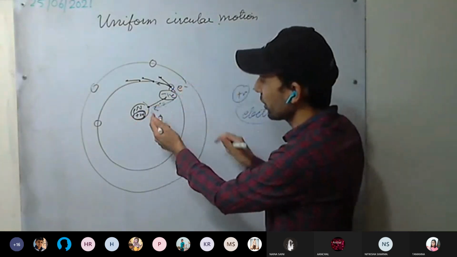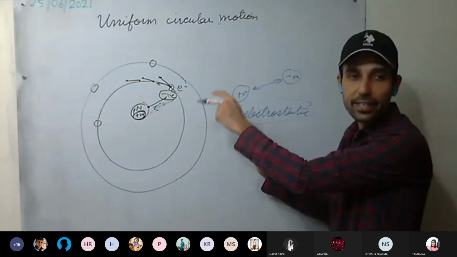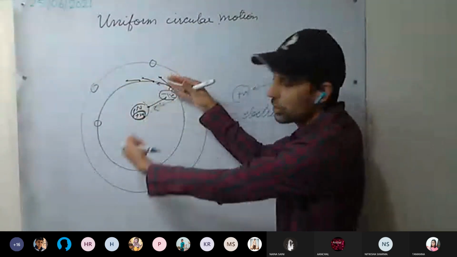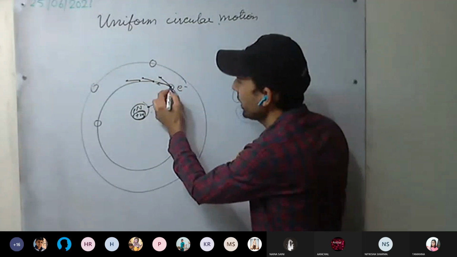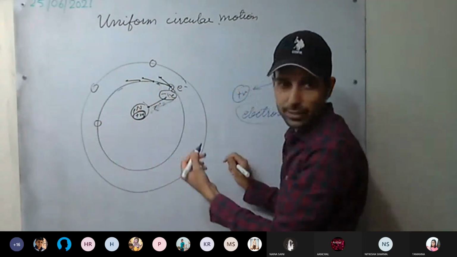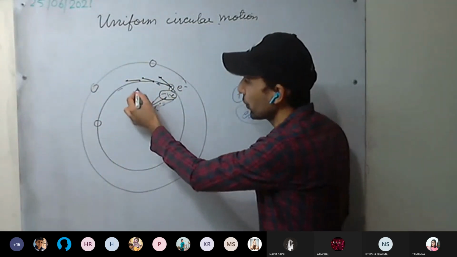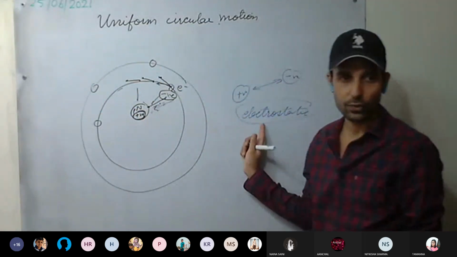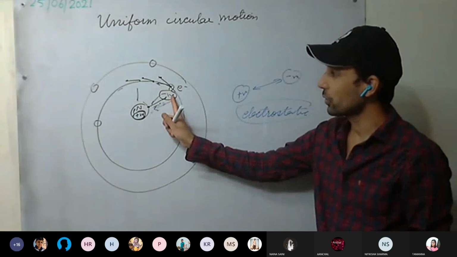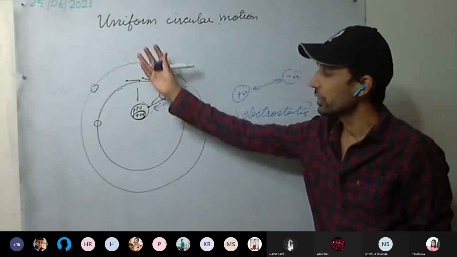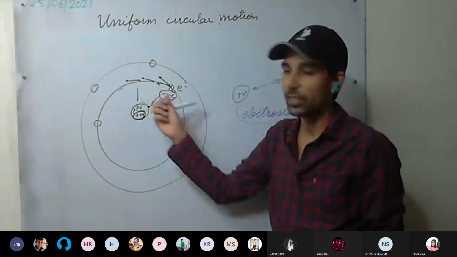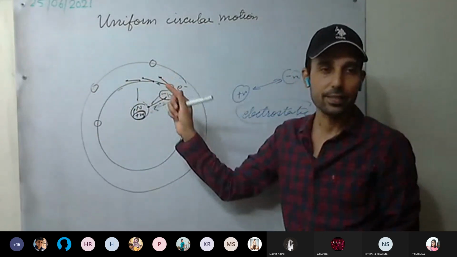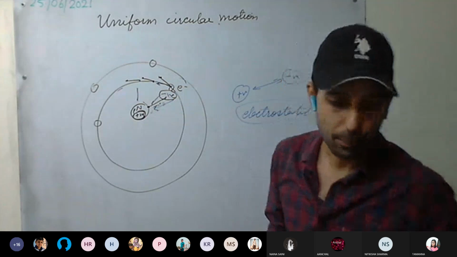So this electrostatic force is acting as a centripetal force. It is an attractive force, so it is attracting the electrons towards the center. That's why the electrons revolve in a circular path, because there is a continuous force acting on them. Which continuous force? Electrostatic force. This is the centripetal force acting on these electrons, trying to bring them towards the center, and it keeps them moving in a circular path. Is this clear?